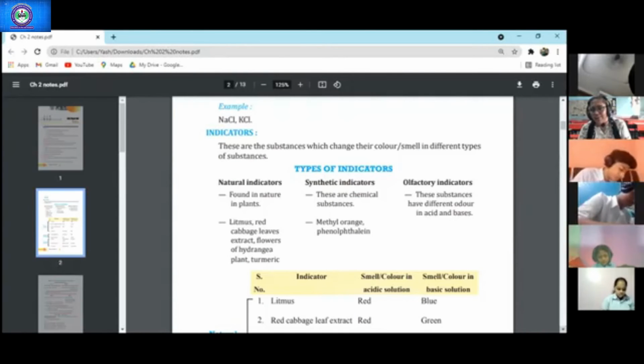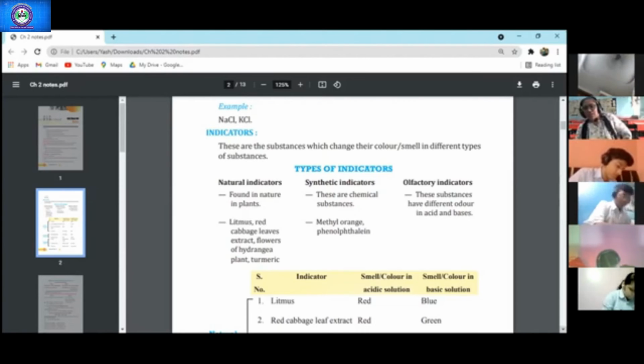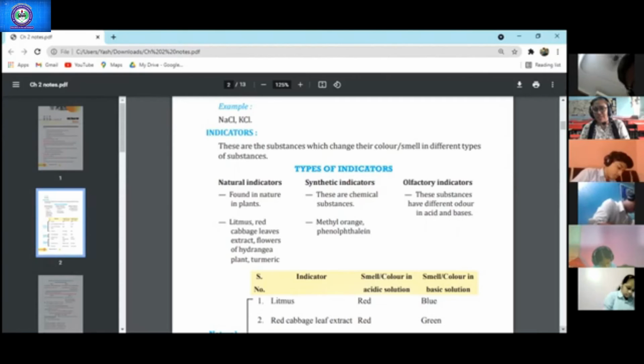If we want to identify whether given substances are acid or base, then we have to use these indicators. Some are natural indicators, found in nature in plants, for example litmus, red cabbage leaves, extract of flowers of hydrangea, turmeric, right? Rose, you can write here China rose also, hydrangea or China rose. Hydrangea is the biological name and China rose is the common name. There are synthetic indicators which are man-made, artificially synthesized.